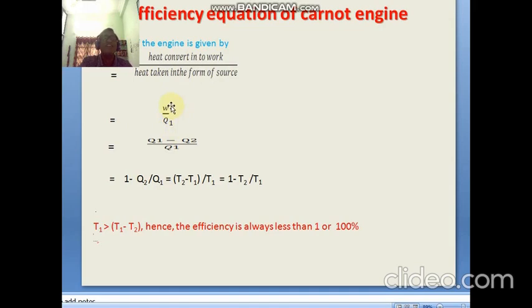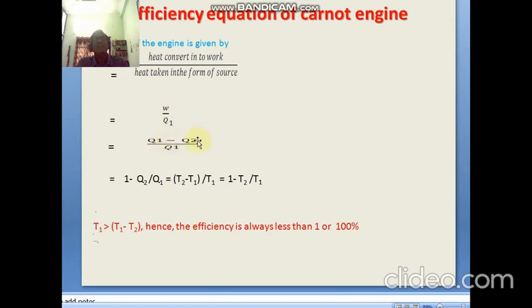This work done is equal to mechanical work. When we give heat energy to it, it is converted into mechanical work. So mechanical work by Q1, the heat taken from the source. Here W is equal to Q1 minus Q2.